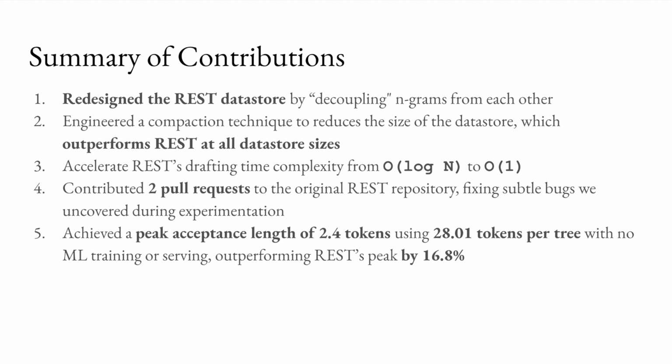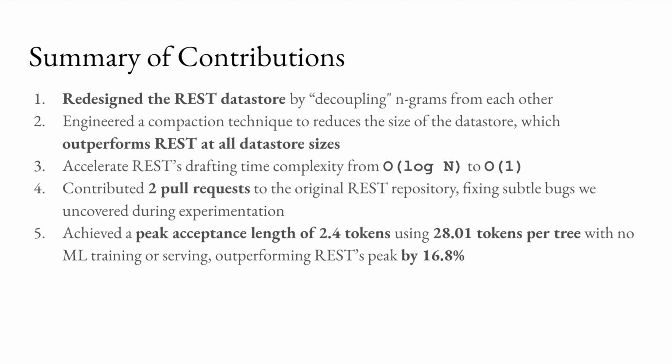An overview of our key contributions: we redesigned the structure of the REST data store by decoupling n-grams from each other. We developed a compaction technique that cuts down on the size of the data store and also outperforms REST in terms of draft token acceptance length. We were able to accelerate the overall drafting time complexity of REST from log n time to constant time.